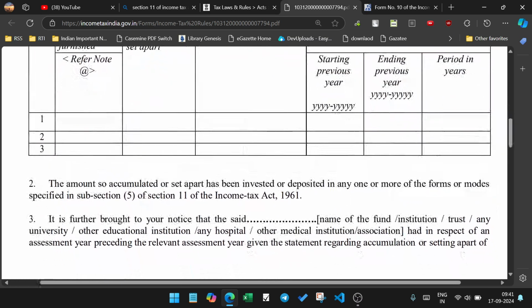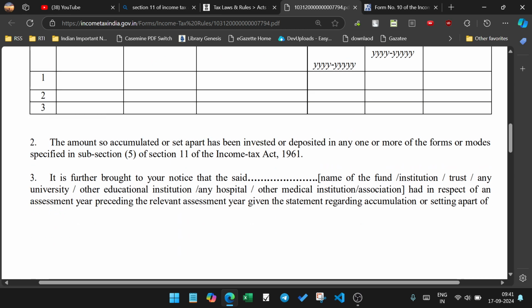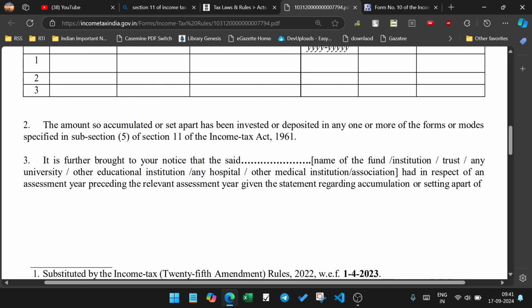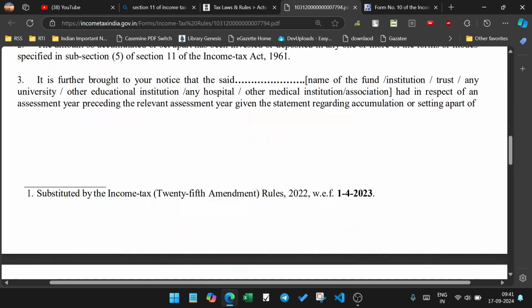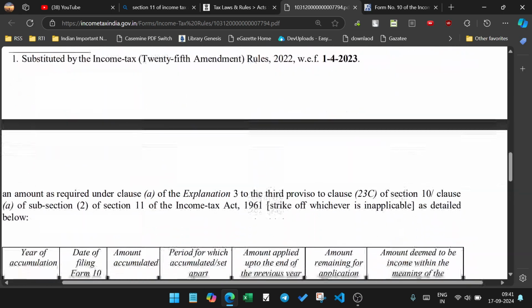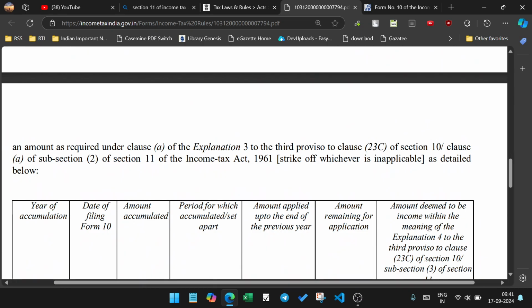Scenarios. The amount is accumulated part has been invested in the person in the one or amount approved by the section 11. Okay. The further what you notice that said name of the fund institution trust. Education institution respective amount proceeding non-branch name of the major set of the amount required under the class 23